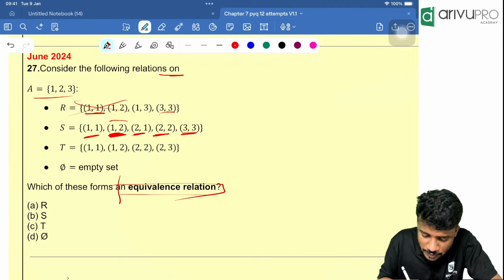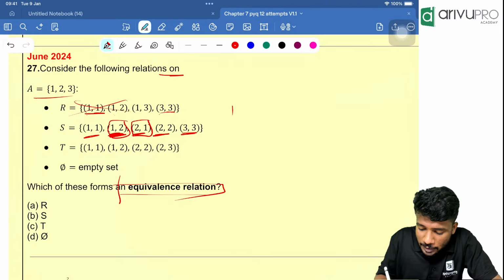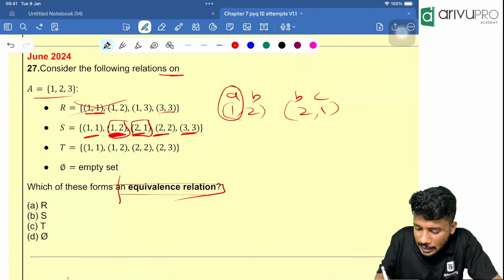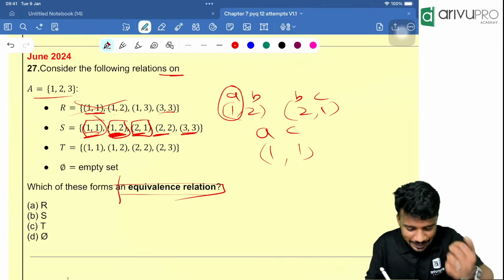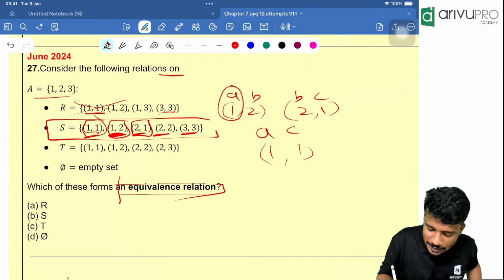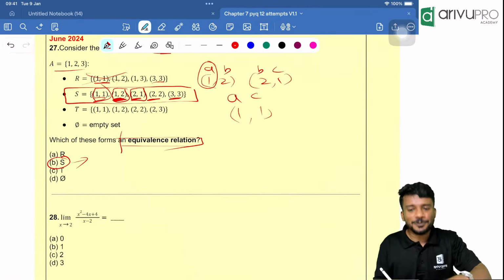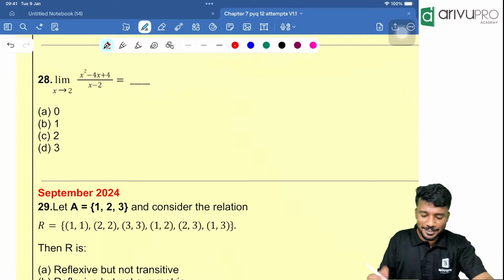(1,2) is there and (2,1) is there, and (1,2), (2,1) gives (a,b), (b,c). Then a is what? a is 1. Then c is what? 1. That means (1,1) is also there. That means it is what? It is transitive. So this, yes, is an equivalence relation. Got the logic? I hope that you are understanding it. Perfect. Next question, direct question.